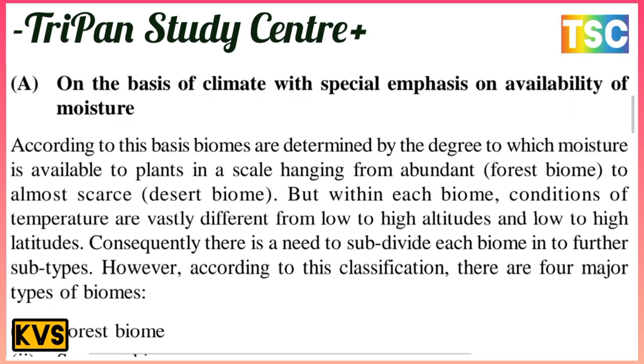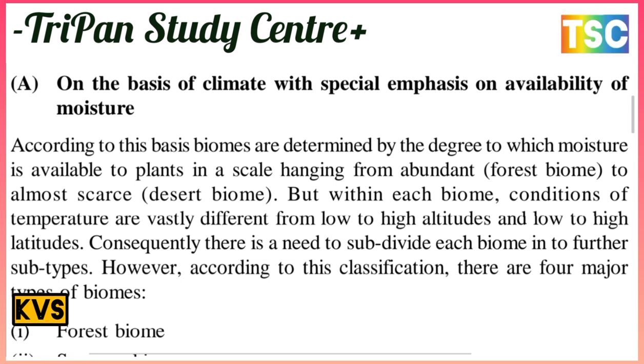The first is the basis of climate, with special emphasis on the availability of moisture. According to this basis, biomes are determined by the degree to which moisture is available to plants, on a scale ranging from the abundant forest biome to the scarce desert biome.